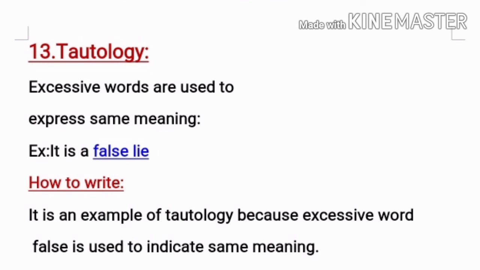Tautology. Excessive words are used to express the same meaning. Look at the example. It is a false lie. Here there are two words, one is false and another is lie. The two words' meanings are the same, and two words are used here to indicate the same meaning, that is lie. So how to write? It is an example of tautology because the excessive word false is used to indicate the same meaning.